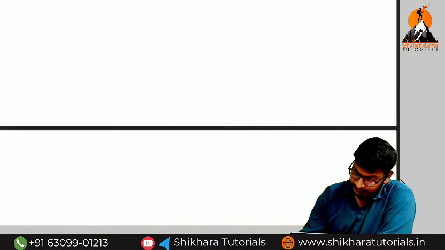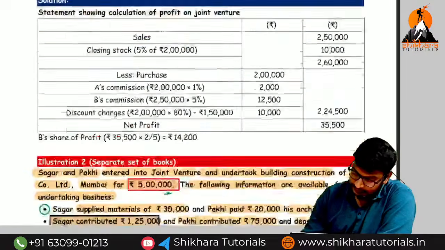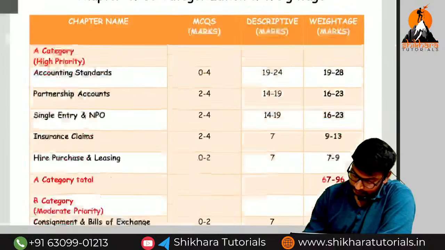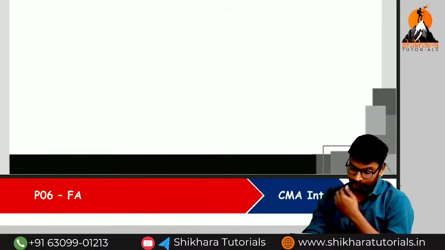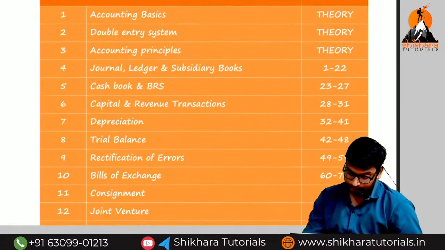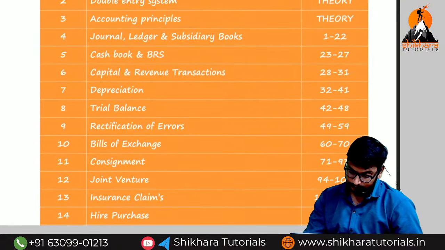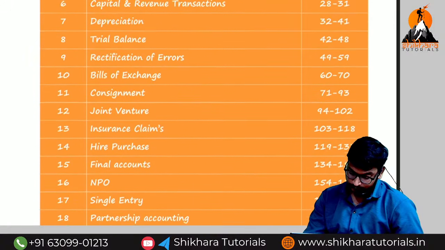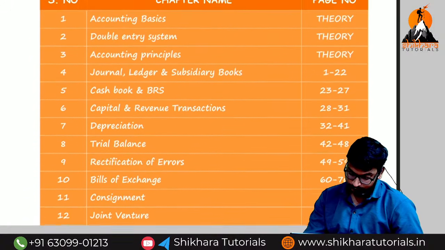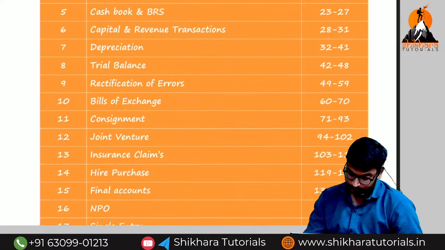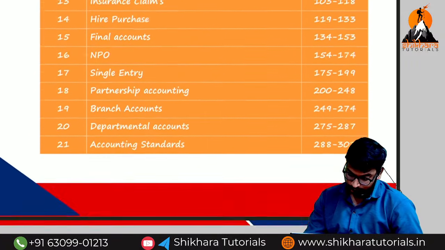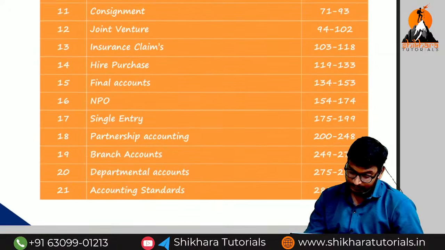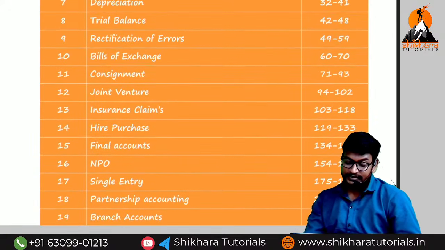So can you say the PBD page number? Where is the PBD page number, ma? So in the which chapter we have included?